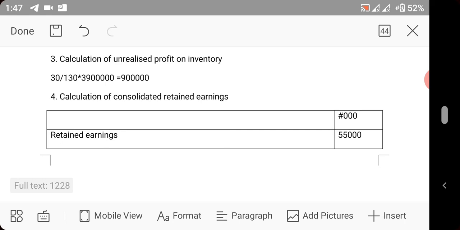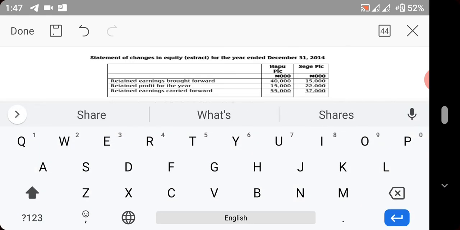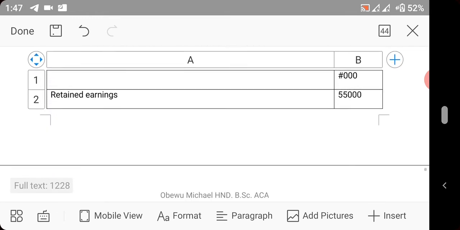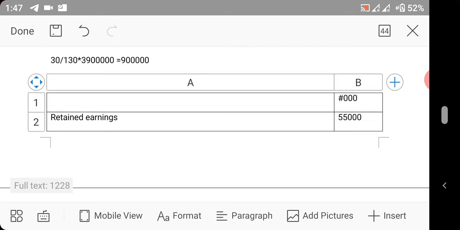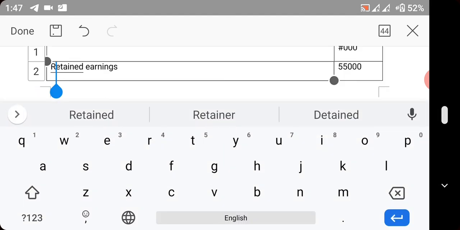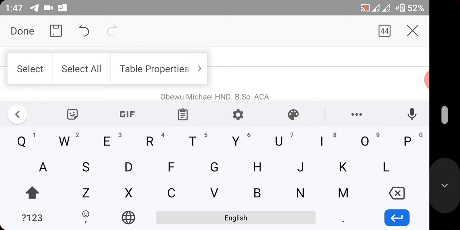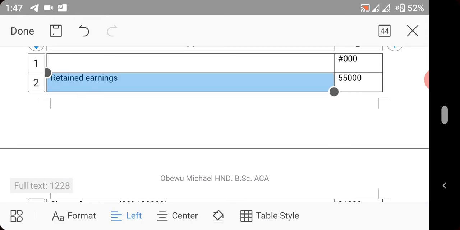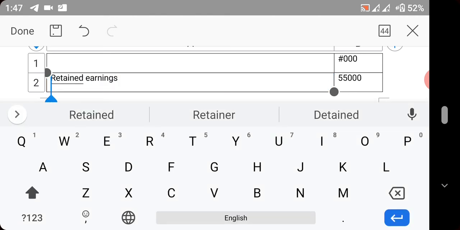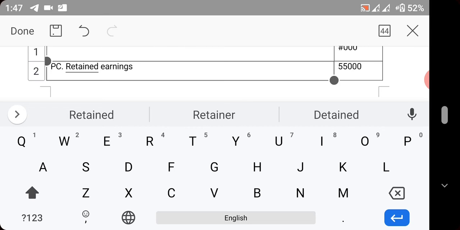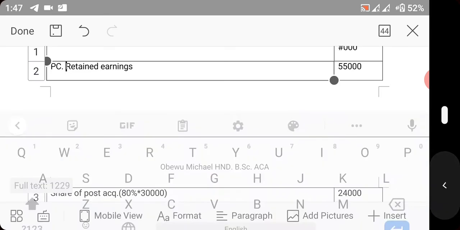The first thing you bring in is parent company retained earning. You bring in parent company retained earning. That's the first thing you bring in. So here we are supposed to have our parent company's retained earning brought in. So with this so far, we now have PC, parent company retained earnings. So it is this value, 55,000.